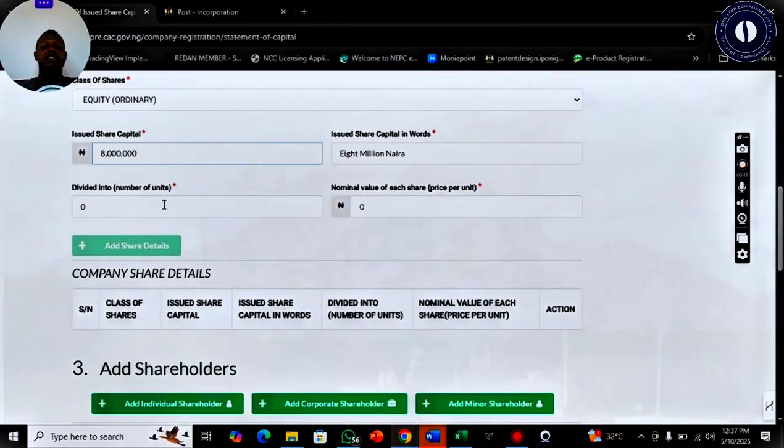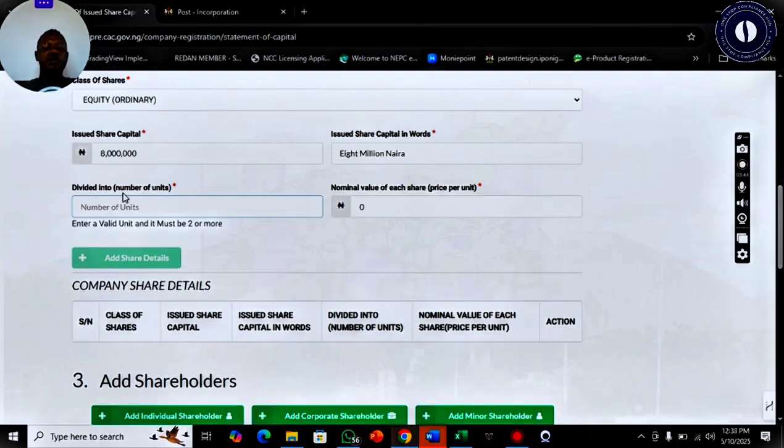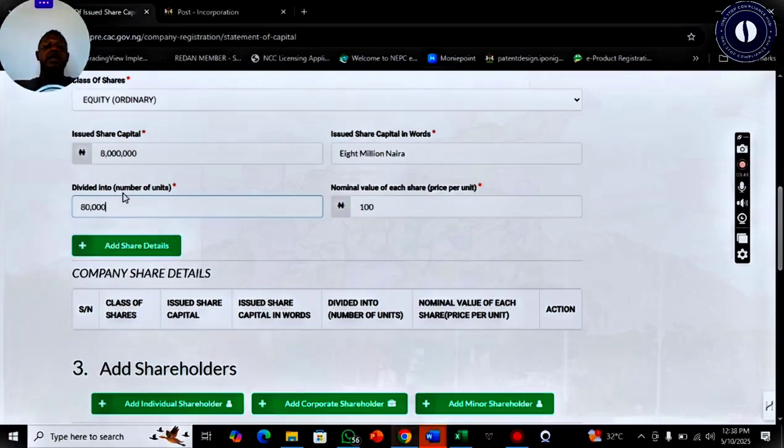Once we've selected the 8 million shares, now comes divided into and the nominal value. This divided into and nominal value determines the value of these 8 million shares. Now this is 8 million shares, it's not that it's 8 million naira. Depending on the way your company wants to generate its funds will determine how you create the shares from this place. If you want each share to be valued at 1 naira, then we'll divide it into 8 million. What it means is any shareholder that is coming, for each share they are buying, they will have to pay 1 naira.